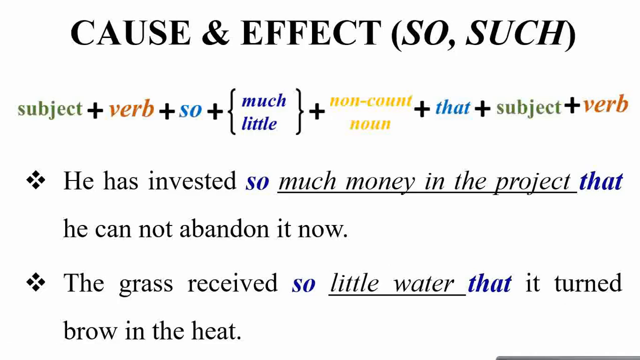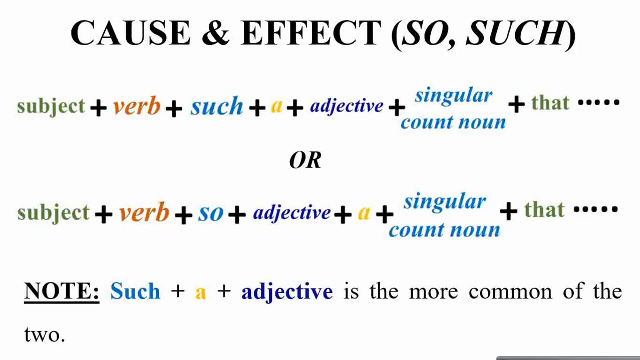the heat. इन सब के अलावा कुछ और सेंटेंस स्ट्रक्चर कंस्ट्रक्शन है जिसमें आपके पास सब्जेक्ट वर्ब फॉलोड बाय such and then followed by an article, this followed by an adjective and then a singular count noun, then that, and the rest is the cause and effect आपका जो कि सेंटेंस कंस्ट्रक्शन है.